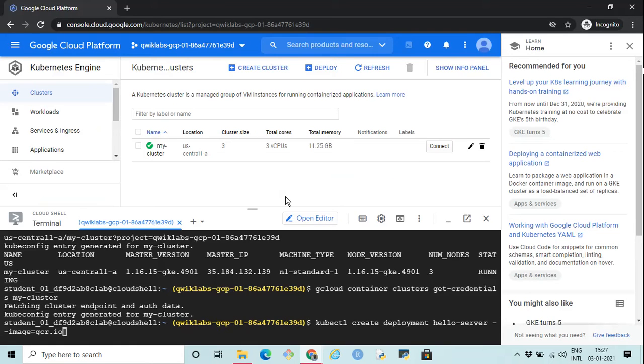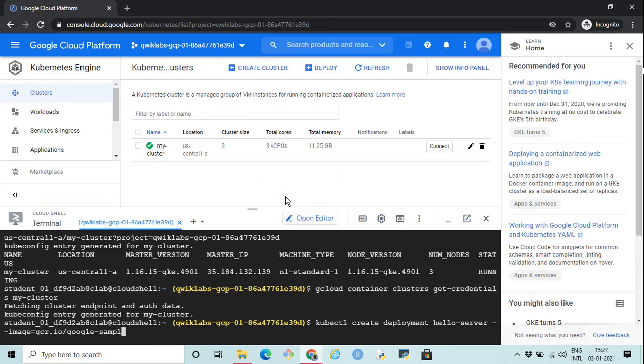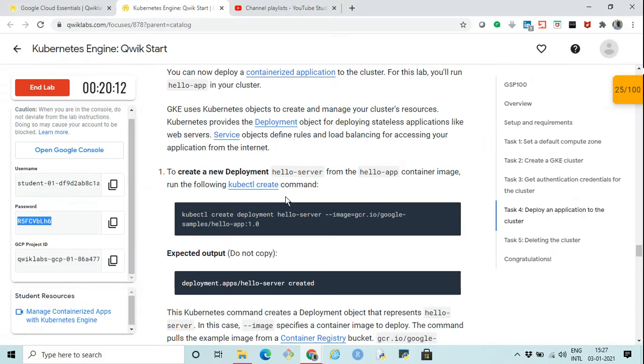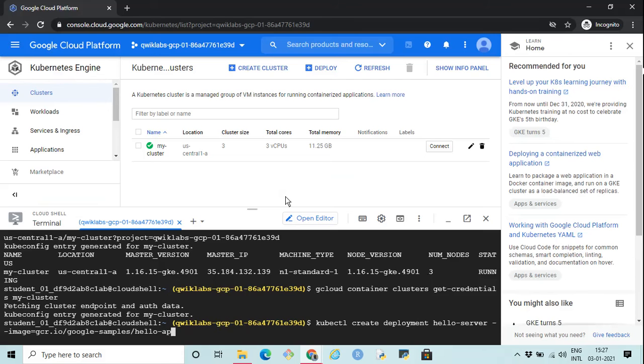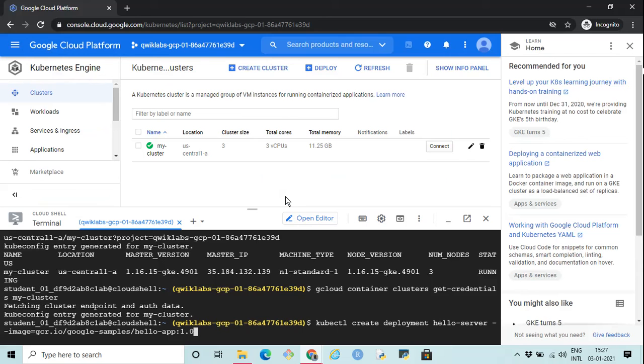It is going to pick this image from the Google repository. The version of the image is 1.0.